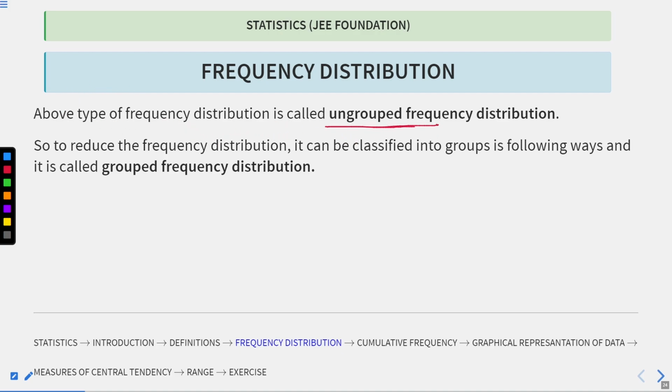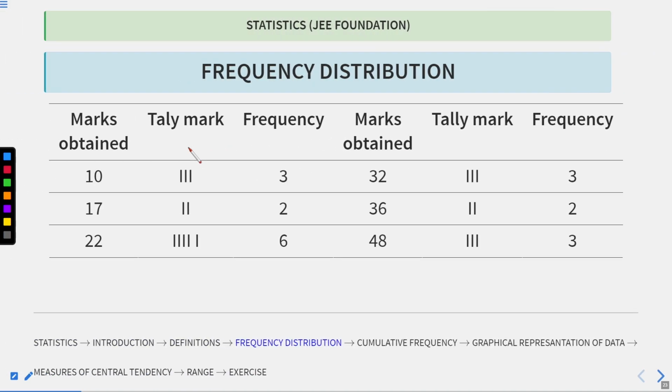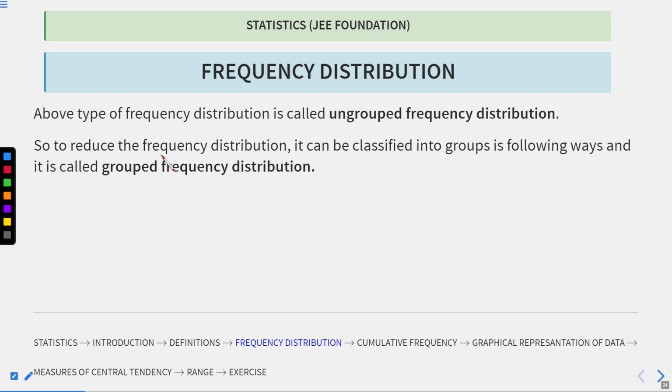That example was of ungrouped frequency. Now, to reduce the frequency distribution, it can be classified into groups in the following way, and it is called a grouped frequency distribution. The previous example was ungrouped frequency, and we can change it into grouped frequency distribution. This we will see later.